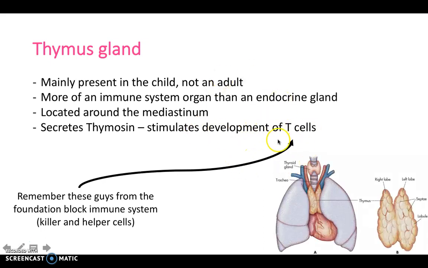But really what's important is that it is secreting a hormone to stimulate the development of T cells. So thymosin is a hormone, and therefore it is technically part of the endocrine system as well. So this is the thymus, which, looking at it, looks a little bit like the thyroid, and probably you'll get it confused at some point. But the thymus is lower down in the mediastinum and a much larger structure really, and it's only really present in childhood.